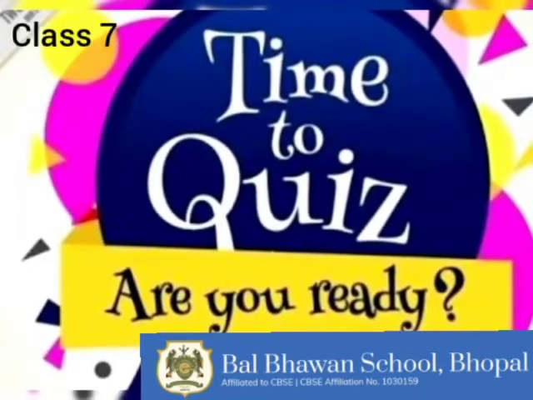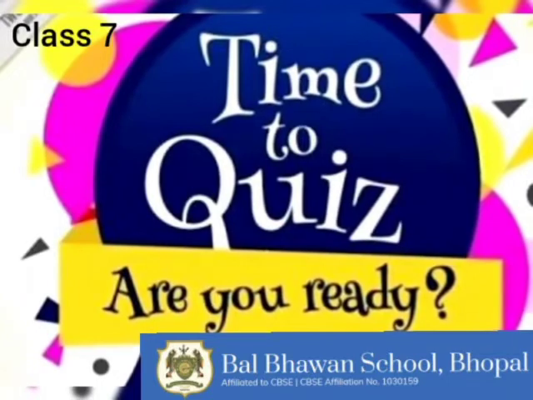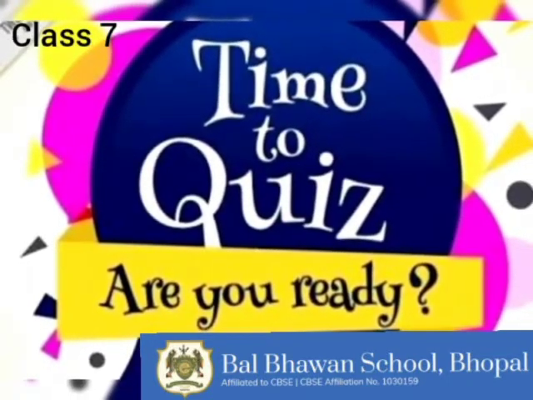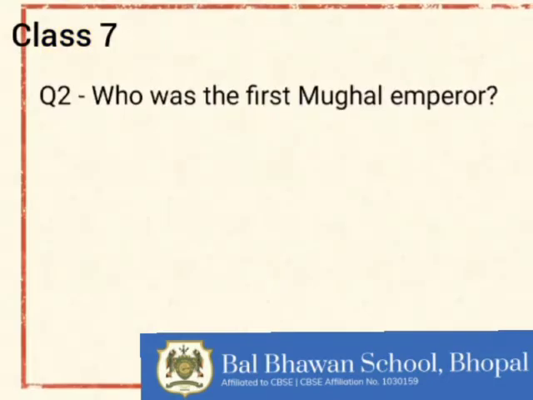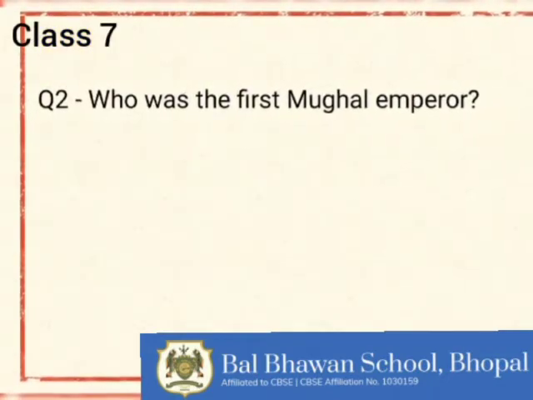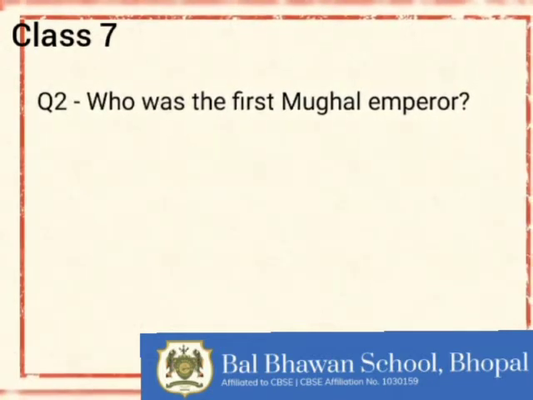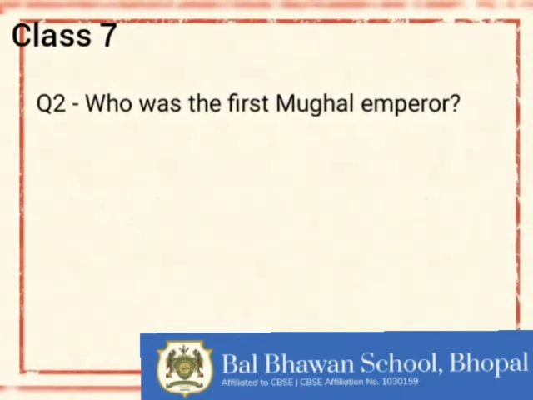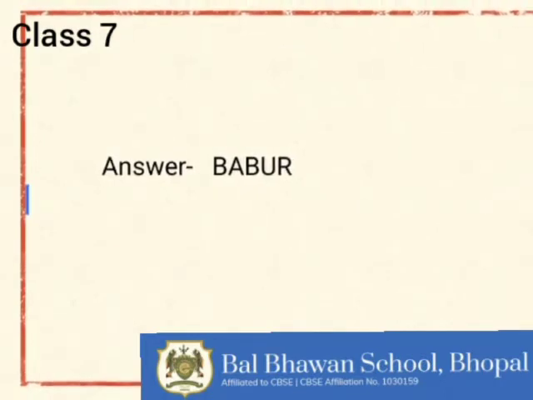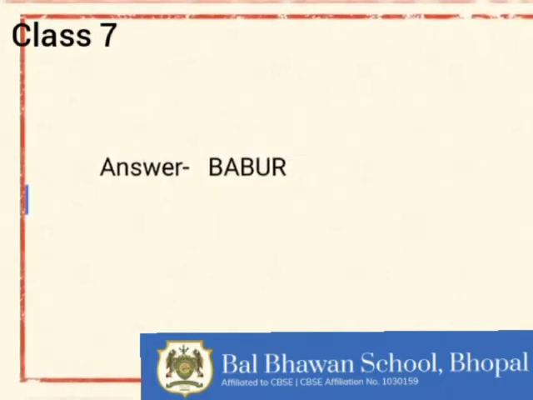Children, let's have a quiz time. Are you all ready with your pencils? Yes. So here comes the question. Who was the first Mughal emperor? Write down the answer quickly. And the answer is Babur. If it is correct, put a tick and make 1 star.